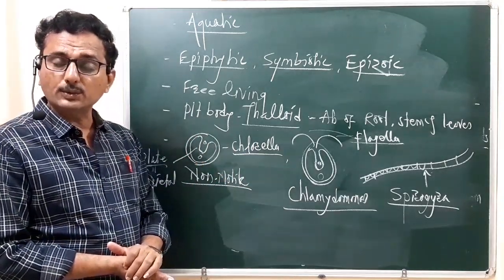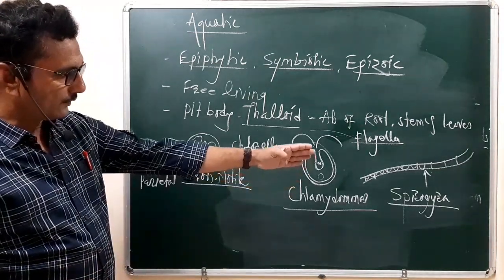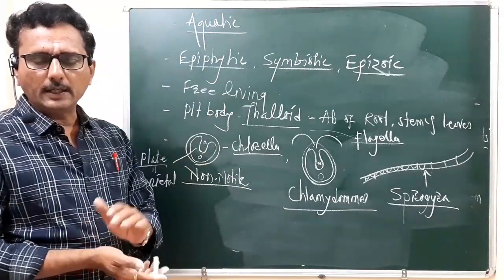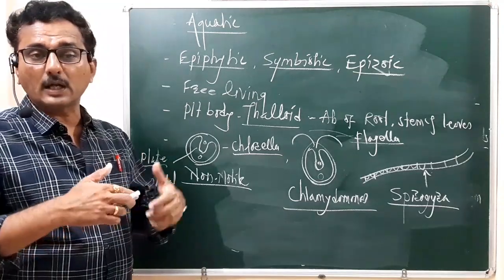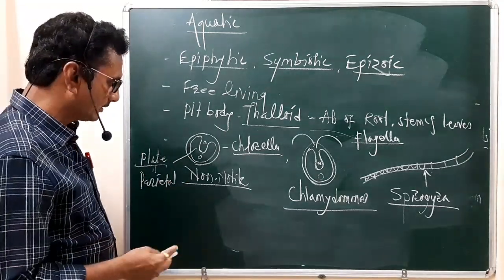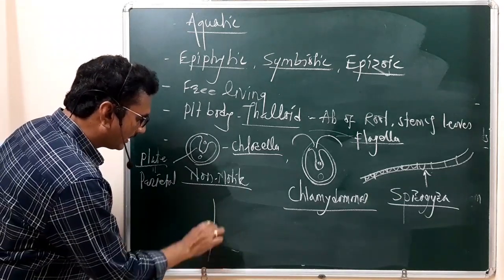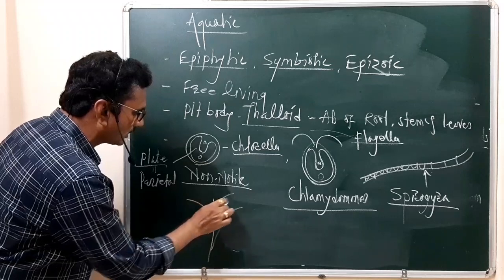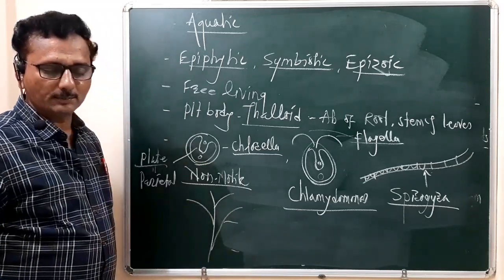But one more thing, students: algae also show a multicellular filamentous branched structure. Such a structure is also seen in algal members.